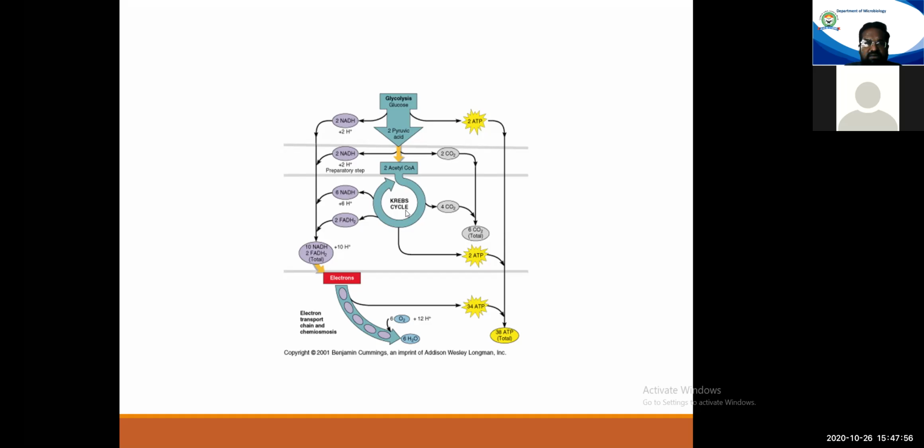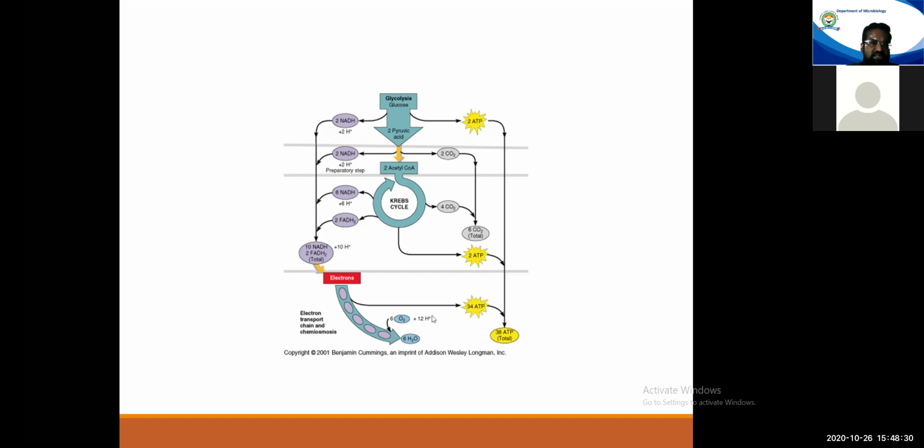During this Krebs cycle, there will be direct generation of another 2 molecules of ATP, and almost 8 molecules of NADH and 2 molecules of FADH2. So overall, glycolysis and the Krebs cycle generate 10 molecules of NADH2 and 2 molecules of FADH2. If these are not utilized in biosynthesis, they enter the electron transport chain.